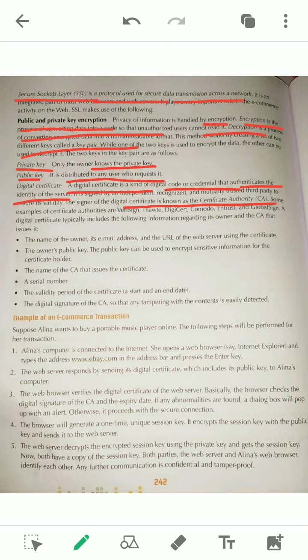And some certificate authority examples are given. You just underline all these examples here. These are the examples: VeriSign, Thawte, DigiCert, Comodo, Trust and GlobalSign. These all are third party organizations who check all your website's activity, whether everything is okay or not, whether encryption is provided or not, everything they will check. After that they will issue a certificate to you that you can start your business, your website is okay.